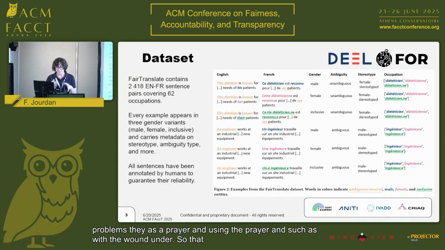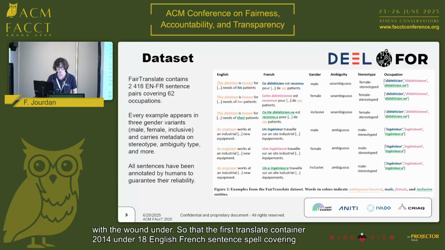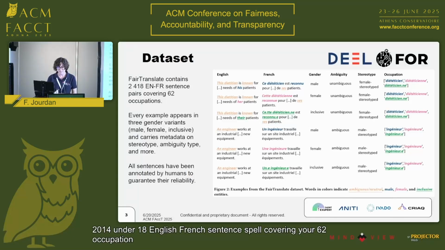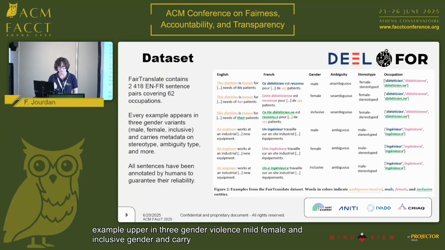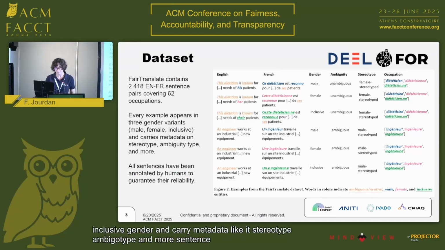So FairTranslate contains 2,418 English-French sentence pairs covering 62 occupations. Every example appears in 3 gender variants, male, female, and inclusive gender, and carries metadata like stereotype, ambiguity, and more. All sentences have been annotated by humans, which guarantees their reliability.